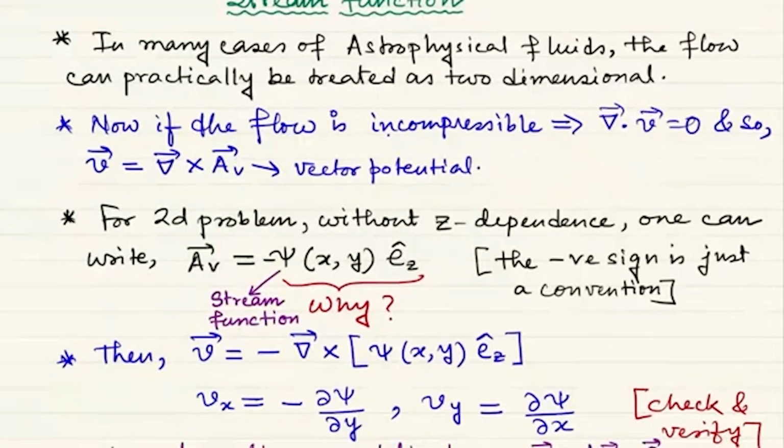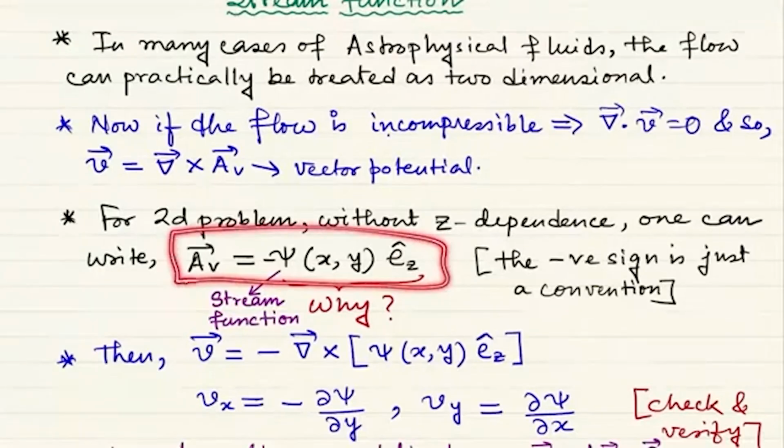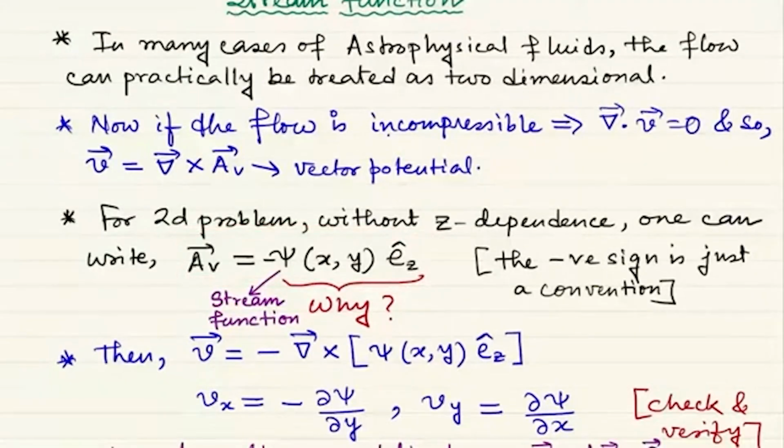Now if I take this as a definition of the 2D vector potential for the velocity field of an incompressible fluid, then V is equal to minus curl of psi times Ez cap. And then you simply know what Vx will be.